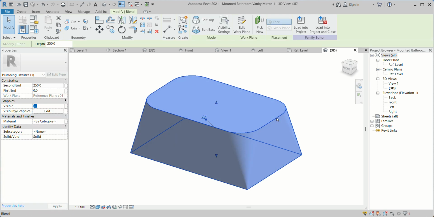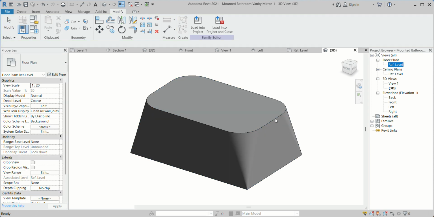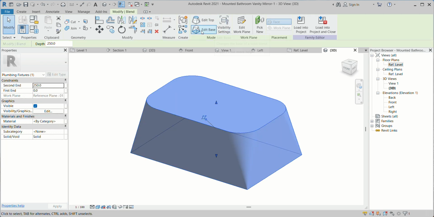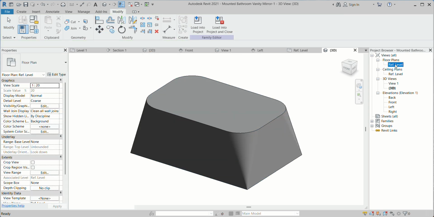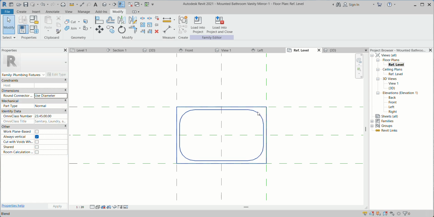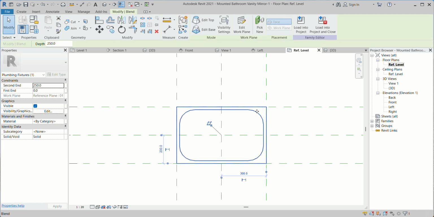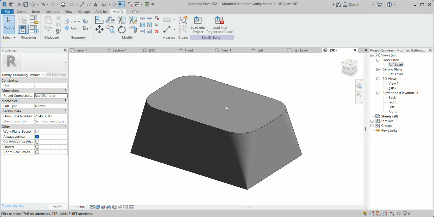Now again you can just select, go for the reference. Now we have to create the opening here. So select and go to 3D.